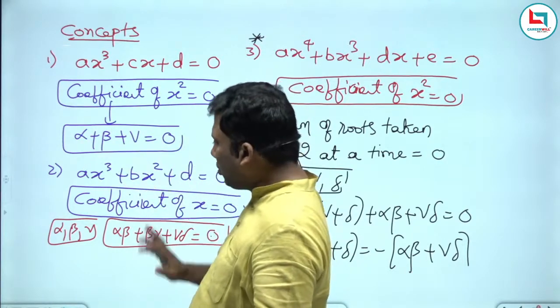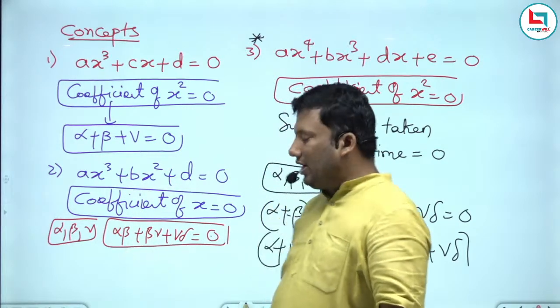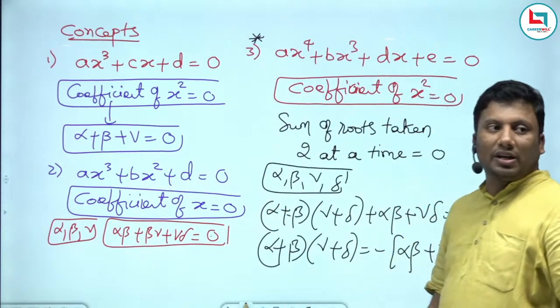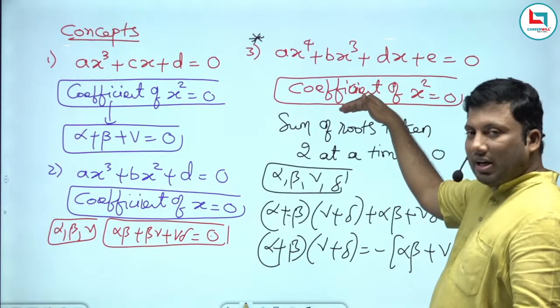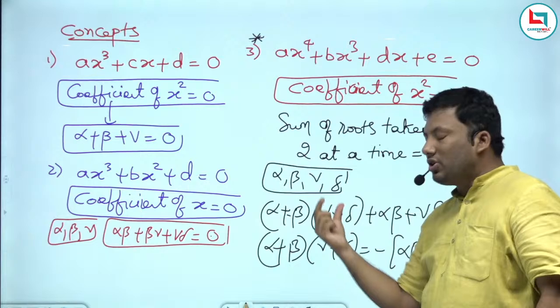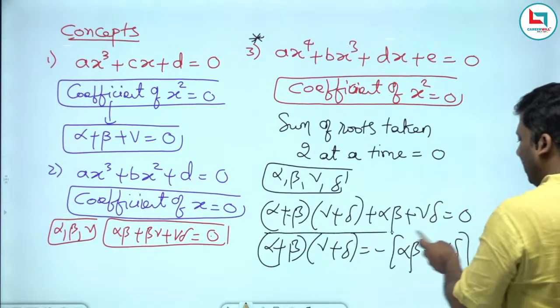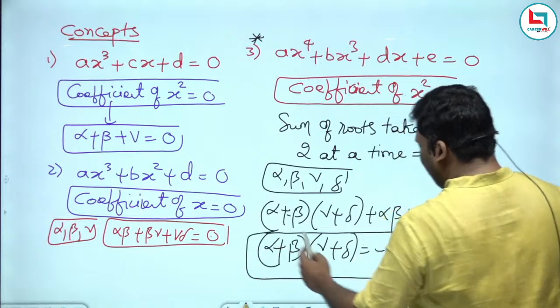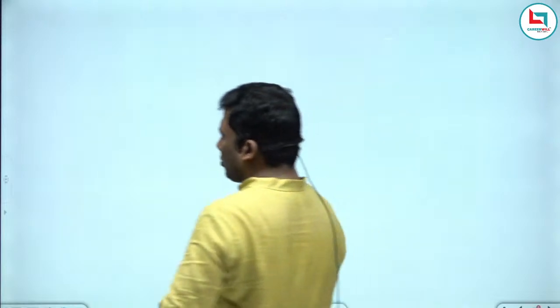Sum of the roots should be 0. 1 at a time, 2 at a time. 2 at a time for a degree 3: alpha beta plus beta gamma plus gamma delta. 1 at a time, 2 at a time. 2 at a time, it is missing. Out of 4 roots, select any 2. 4C2, it is 6. So alpha plus beta into gamma plus delta is equivalent to minus of alpha plus beta plus gamma delta.